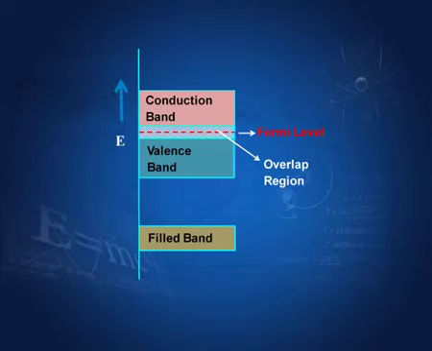So, in a metal or a good conductor, the conduction band and the valence band overlap, and this overlap makes it possible for electrons to go from one to the other. Such a solid is said to be a good conductor.